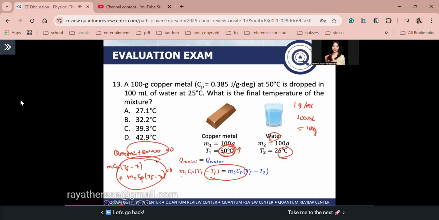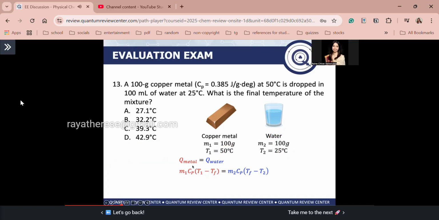Ma'am, when do I use the equal to 0? Guys, it is better to use the equal to 0 when you have phase changes in the mixture. For example, what we did before, right? Ice plus water, we set it equal to 0. Because it is easier to solve in that case. But in this case, guys, you only have a temperature change.